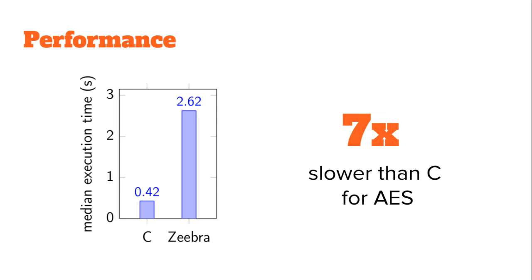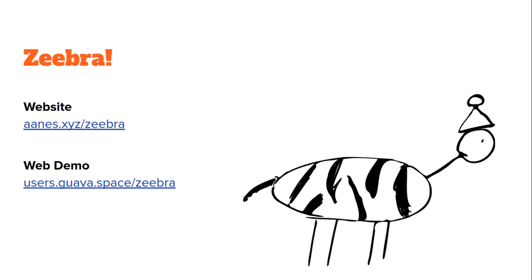Runtime checking has an impact on performance. When benchmarking Zeebra on an AES example, we found that it ran 7 times slower than a C implementation. This is due both to the runtime checking itself and because the checking prevents LLVM from performing optimizations on the generated code. To read more about Zeebra and C in general, visit our website linked here.